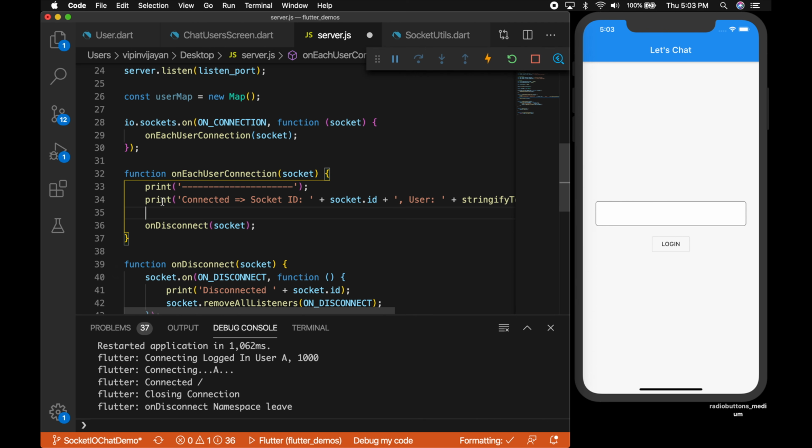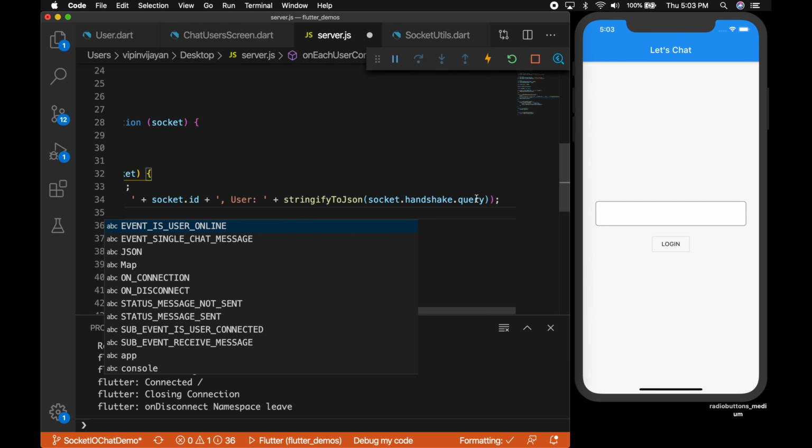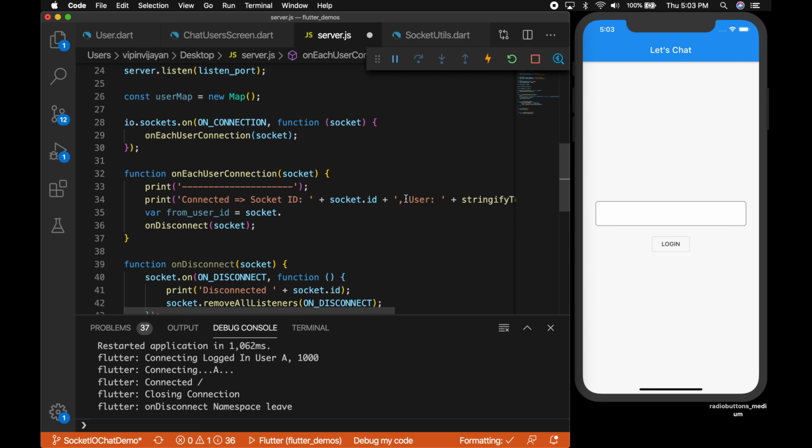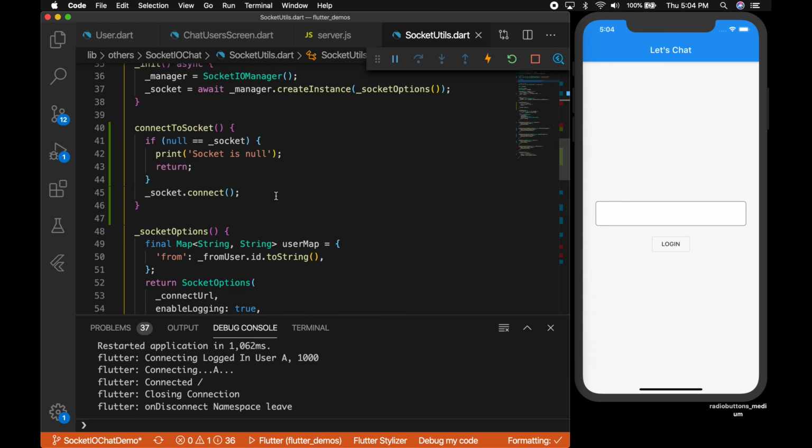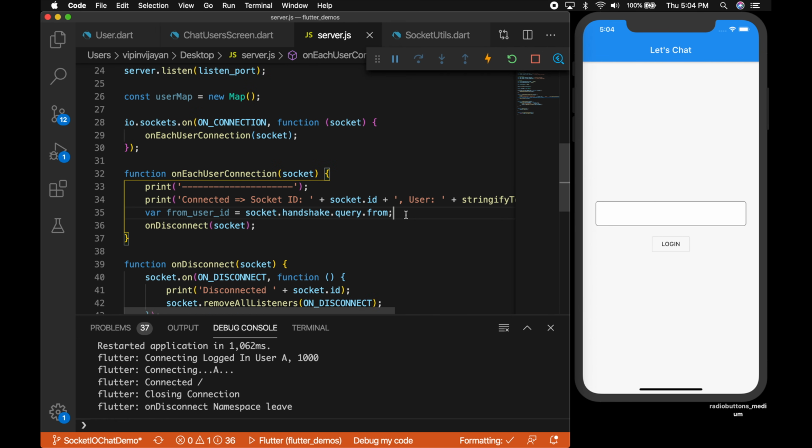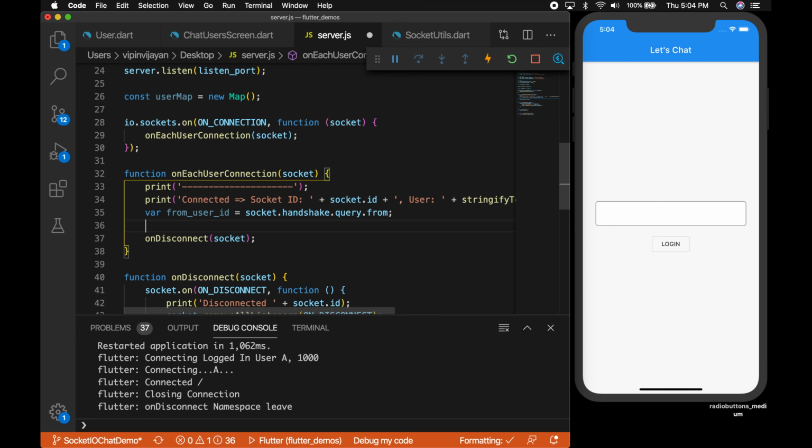Now let's go to the server.js file, which is our server-side script, and get the parameter from the socket connection. We'll get it through socket.handshake.query. The key from means we are sending the key from Flutter, right? That's the logged in user ID.